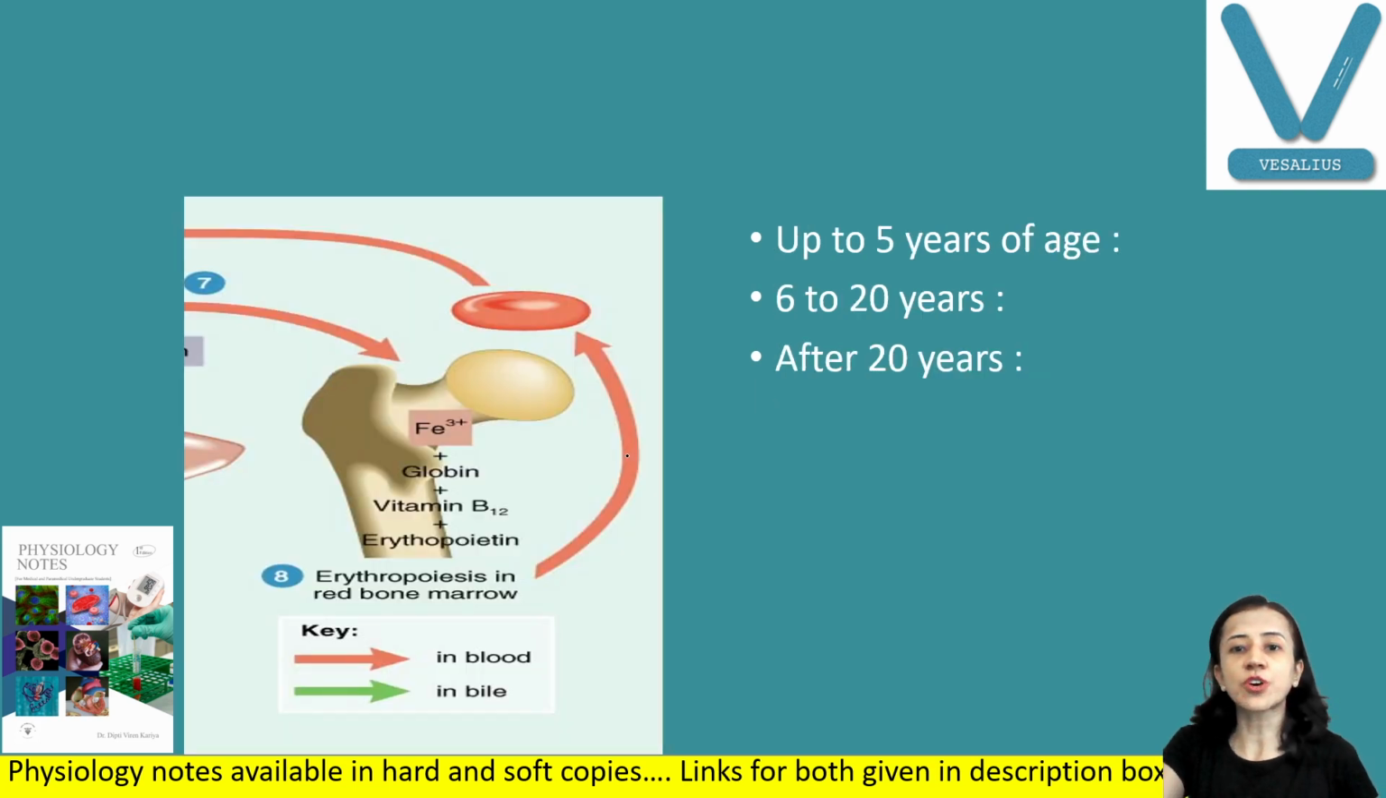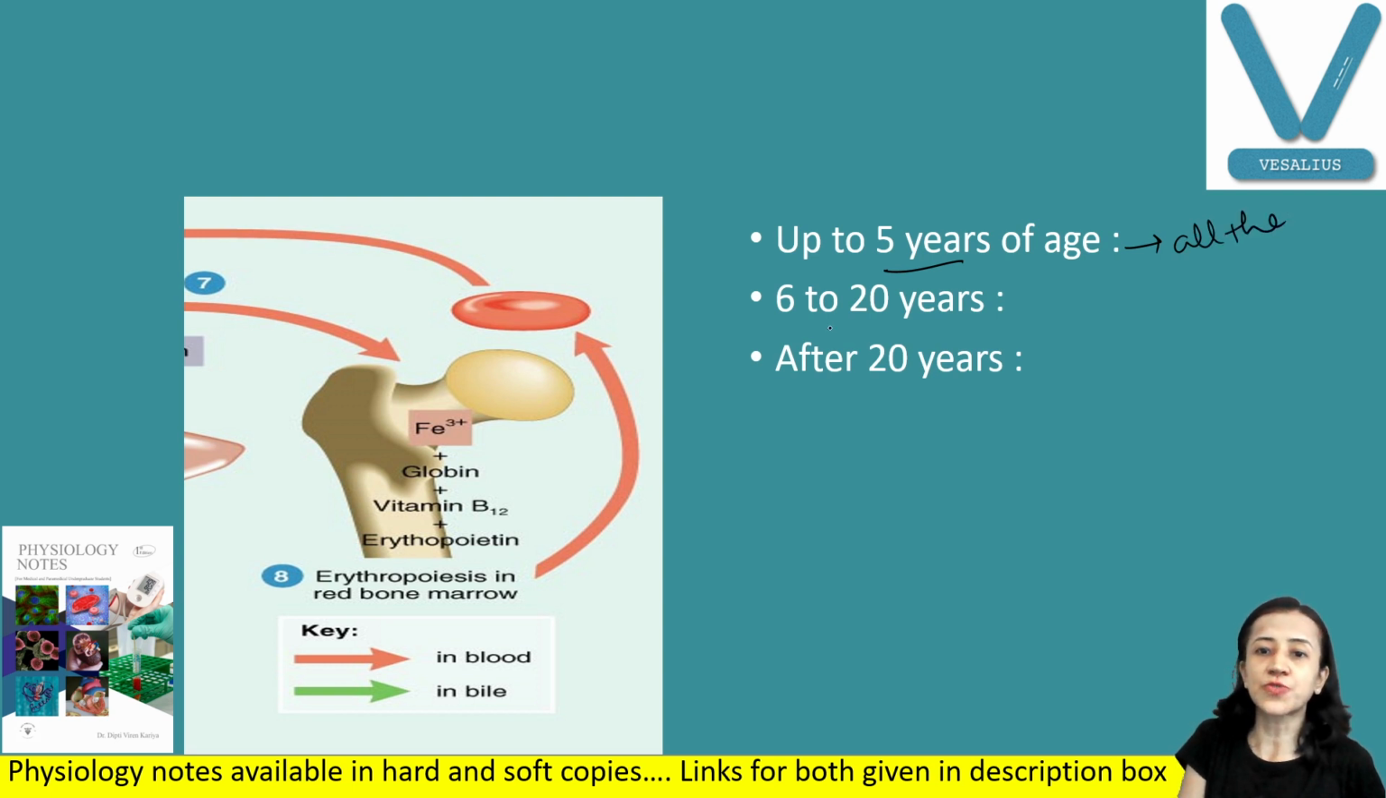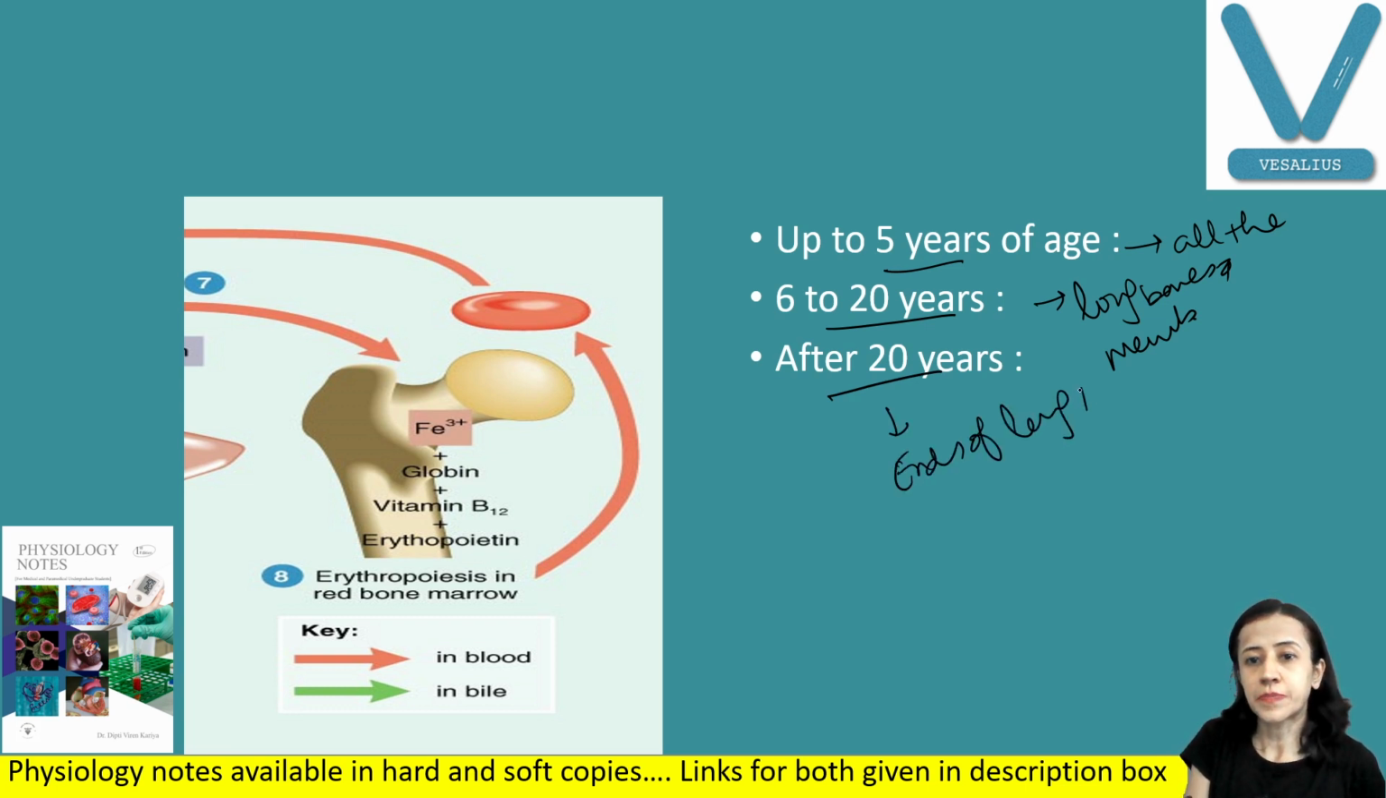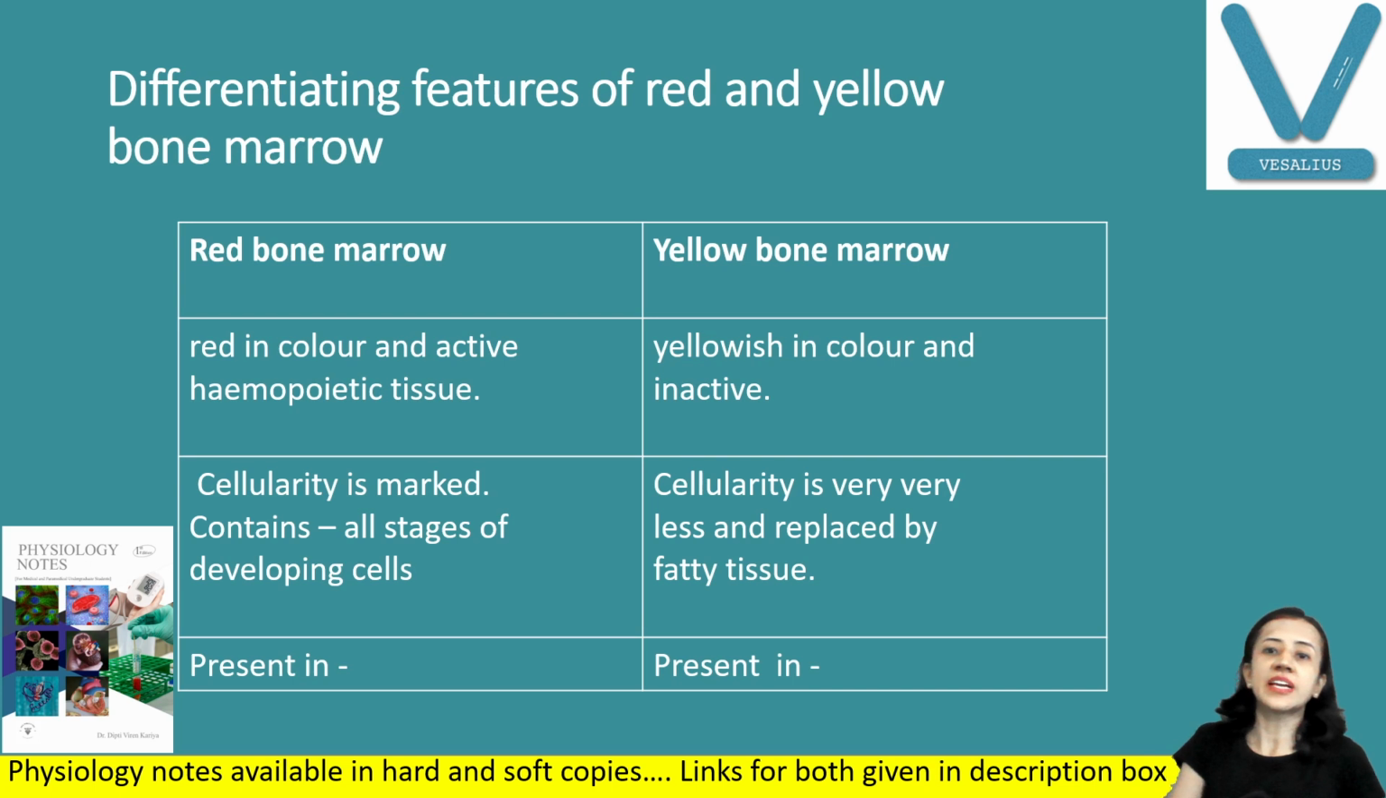If we are talking about children up to the age of 5 years, red bone marrow is present in all the bones. From 6 to 20 years, red bone marrow is present in long bones and flat or membranous bones. Whereas after 20 years, as we have discussed, the ends of the long bones and membranous bones are the site of erythropoiesis.